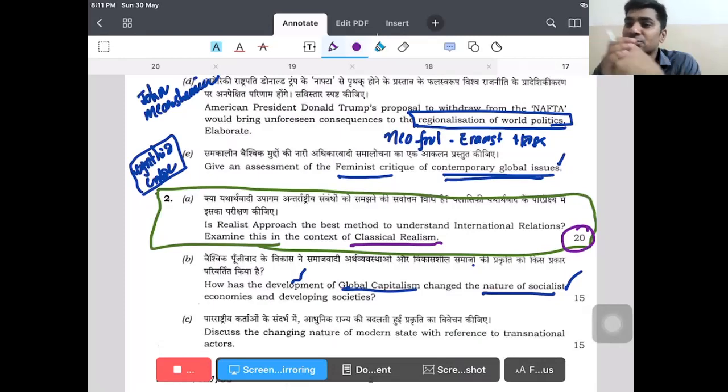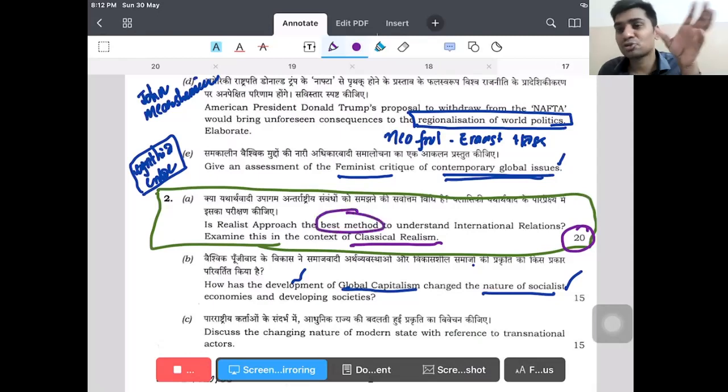However, in international relations, there is no such thing as one thinker who says that everything is applicable, because some thinkers like Marxism say that they are creating certain imbalances. Feminists, particularly, say that they have neglected the role of women in international politics. As a result, if you look at the approaches of environmental politics at the global level, or women issues, or children issues at the global level, these are all because classical realism has neglected these schools. So you can counter this argument: no, this is not the best way to understand international relations.